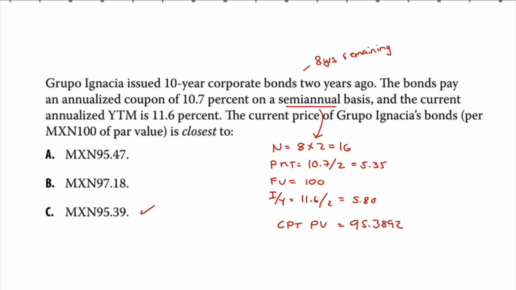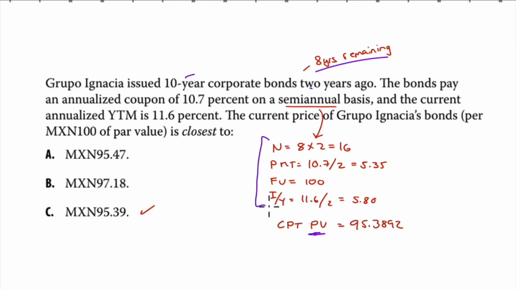Grupo Ignacia issued 10-year corporate bonds 2 years ago. So there are 10-year bonds issued 2 years ago. We know there's 8 years remaining. The bonds pay an annualized coupon of 10.7% on a semi-annual basis. Current annualized yield to maturity is 11.6. The current price of the bonds is closest to, so we're going to be computing PV.